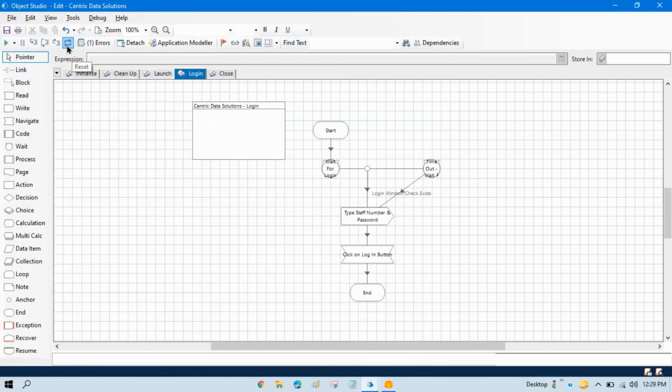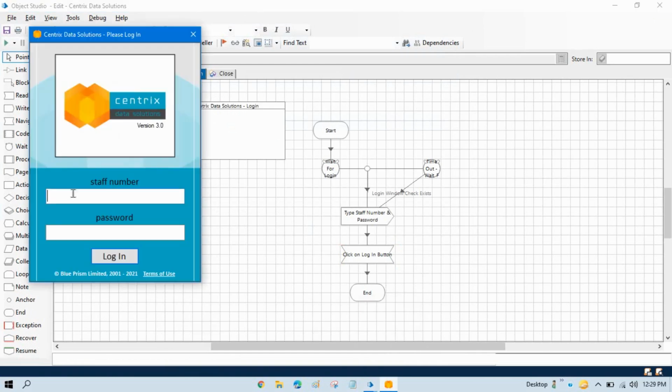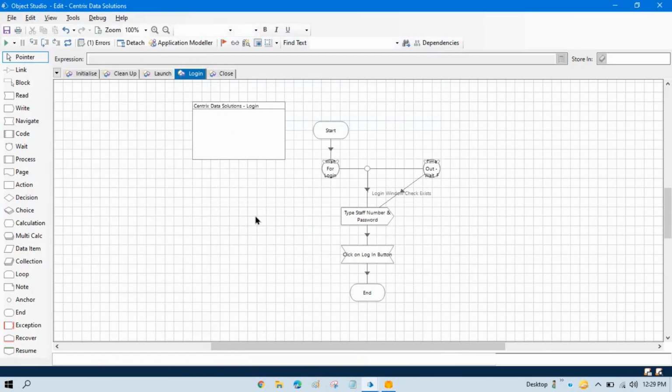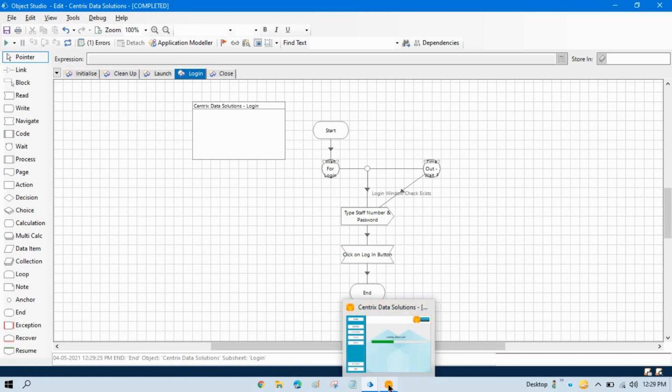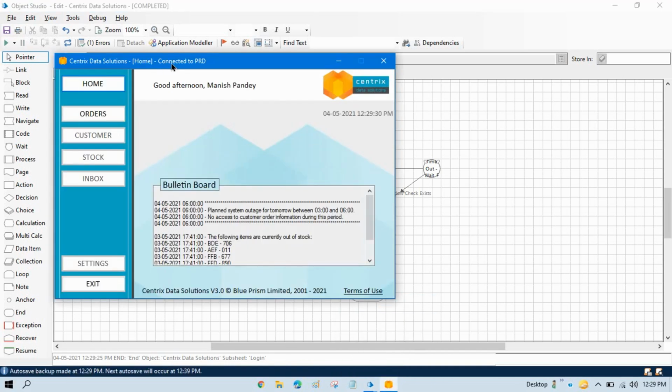Now reset this, and now you will see here I am going to put this in the back end, and now run this. And you will see now it has been logged in successfully.